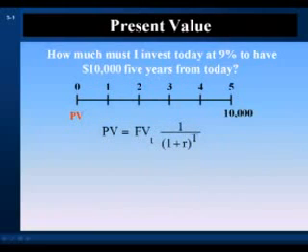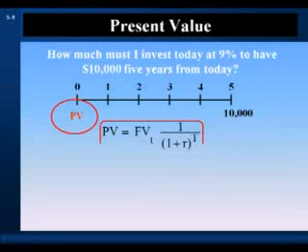Now let's look at an example. How much must I invest today at 9% to have $10,000 5 years from today? In year 5, we have a future value of $10,000, and we want to discount that back 5 years to determine its present value. We'll first calculate its present value using the standard present value equation, where present value is equal to a future value times the present value factor at r% for t total periods.